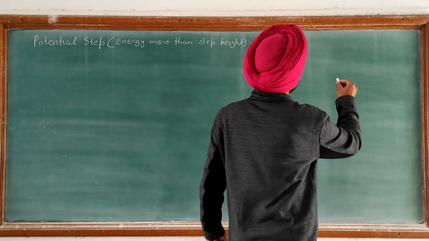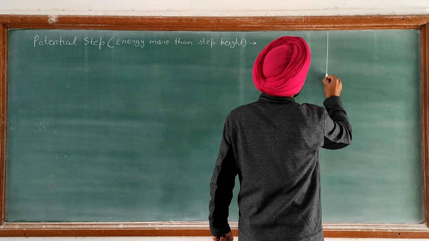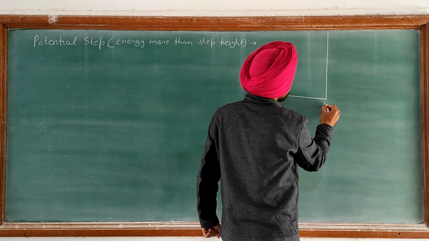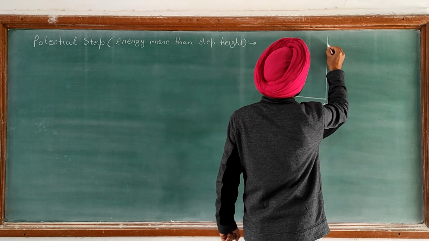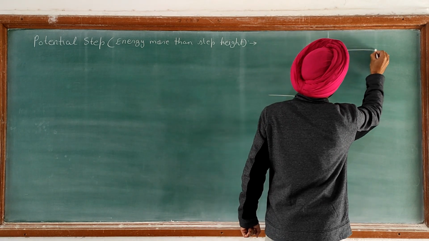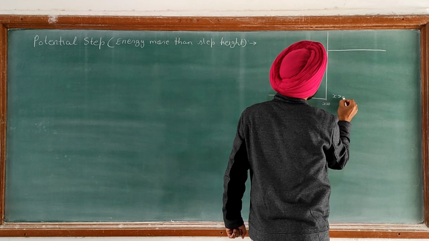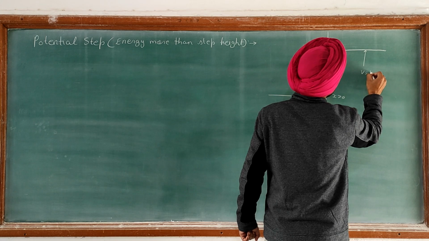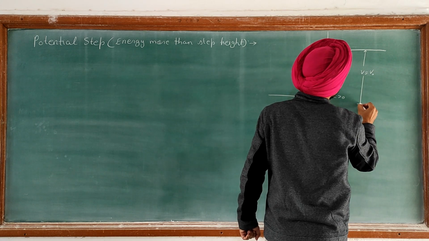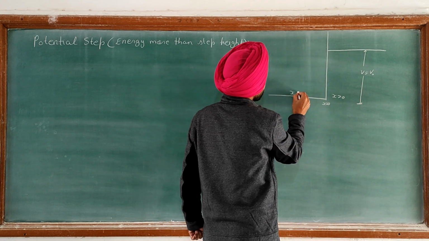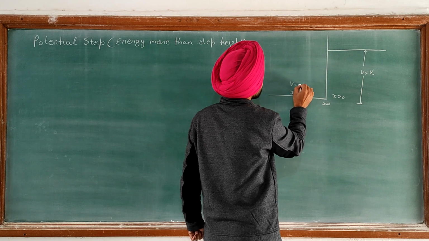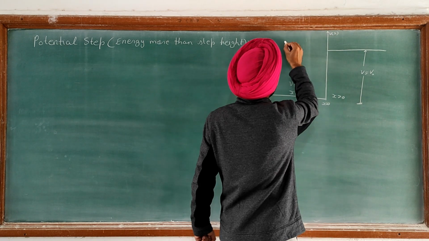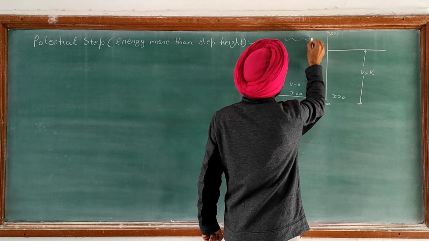So we suppose we have a step potential at x equal to 0. When x is greater than 0 the potential V is equal to V naught in this region, and for x less than 0 the potential is 0, and the energy of the particle E is greater than the step height.